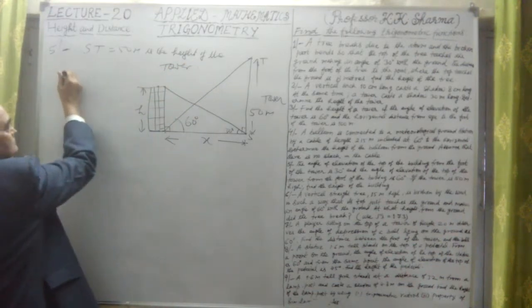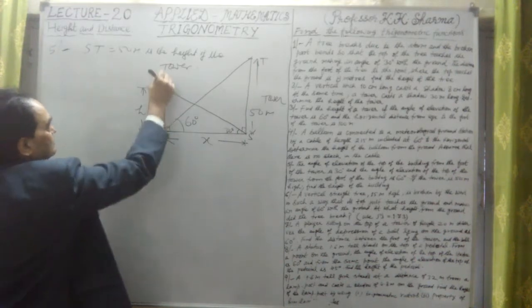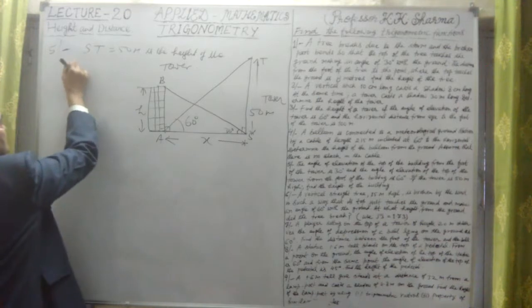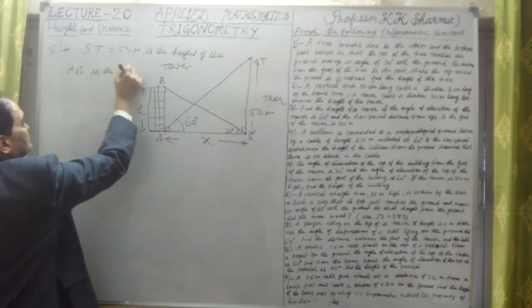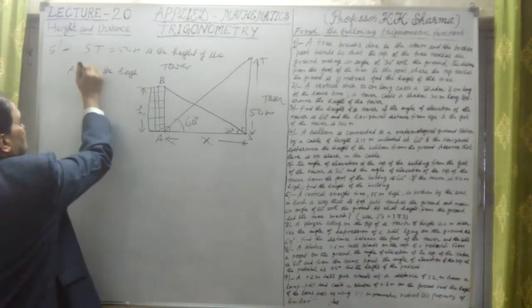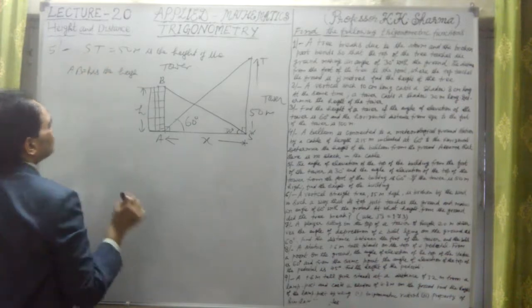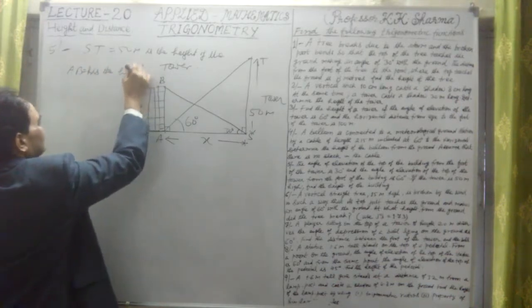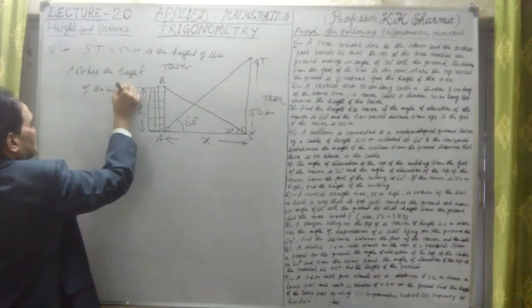Okay, and this is the building here. Let me take AB. AB is the height. AB equal to, let me take H, is the height of the building, which we have to calculate.